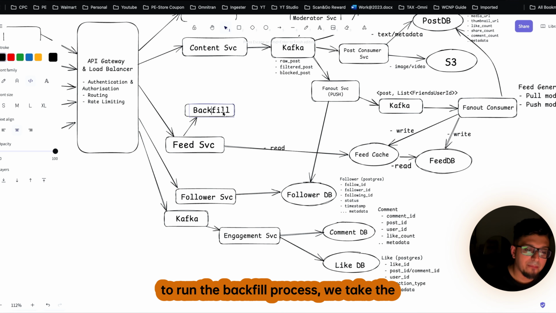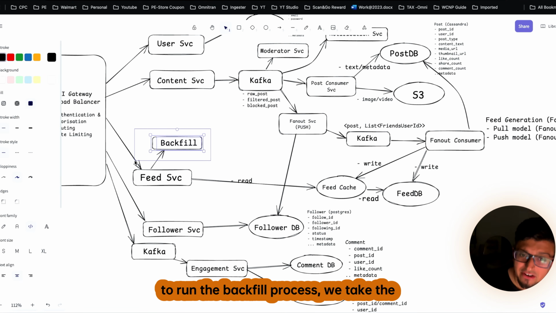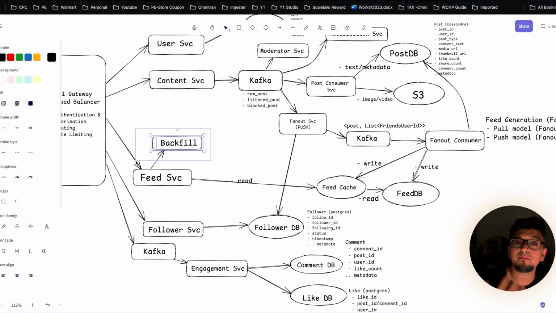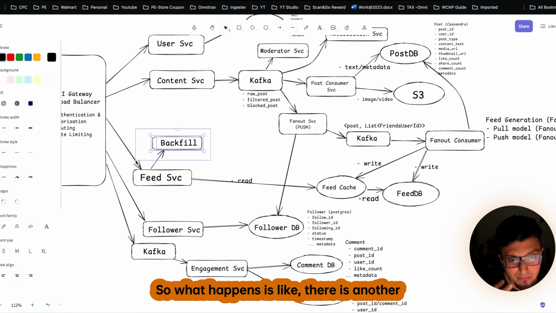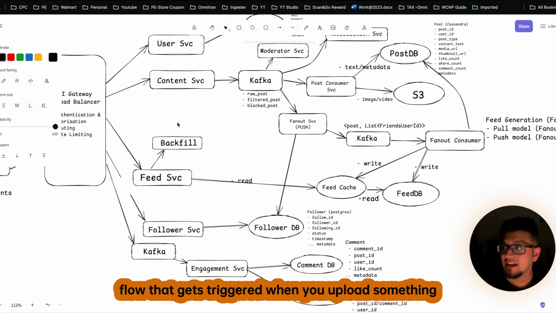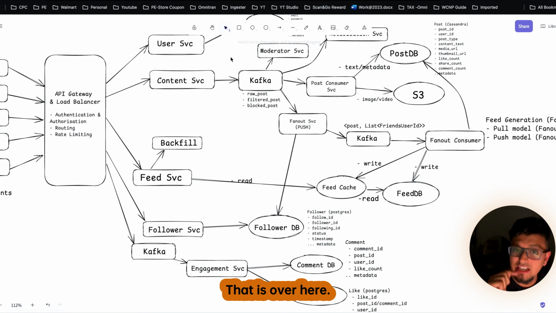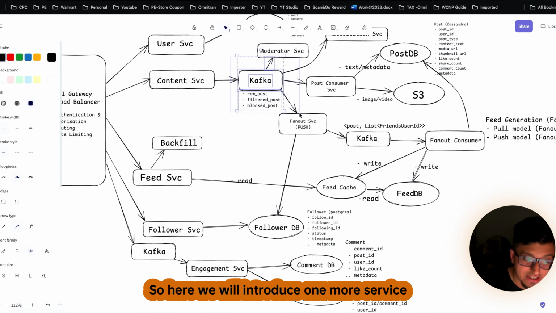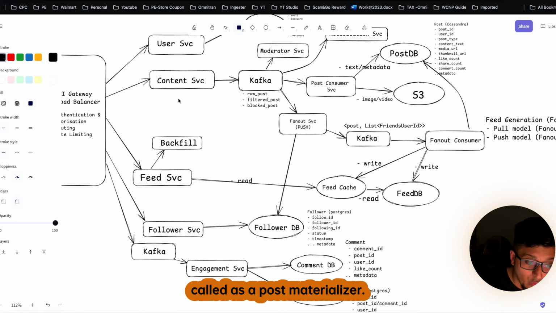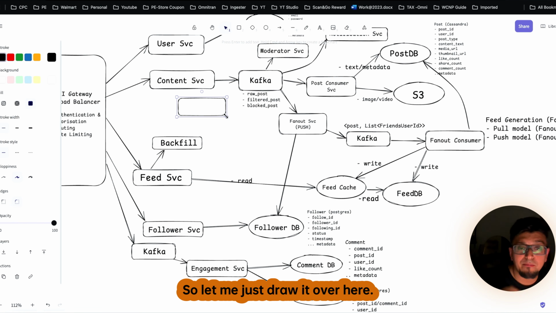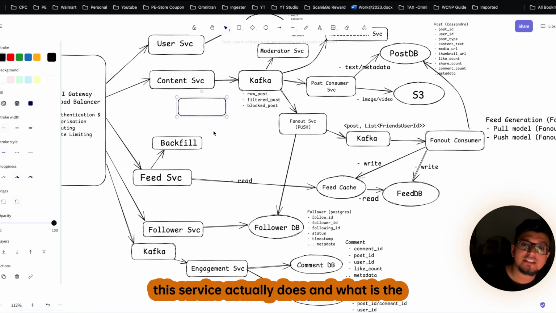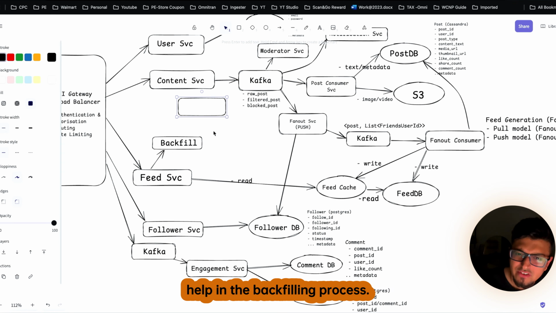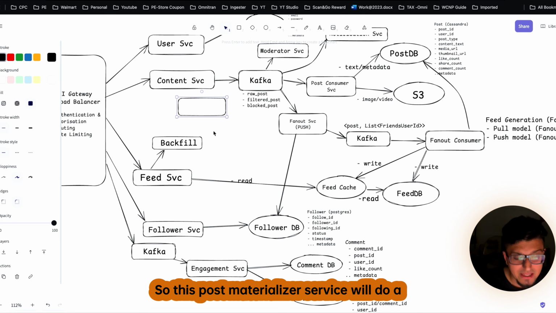So what actually happens is, to run the backfill process, we take the help of some pre-computed data. Let's see what pre-computed data we store in our backend. There is another flow that gets triggered when you upload something on social media. That is over here. So here we will introduce one more service called a post materializer. Let me just draw it over here. After that, I will let you know what this service actually does, what its significance is, and how it will help in the backfilling process.